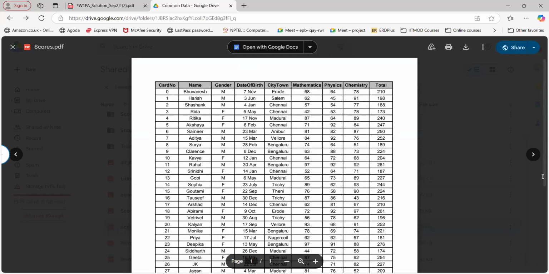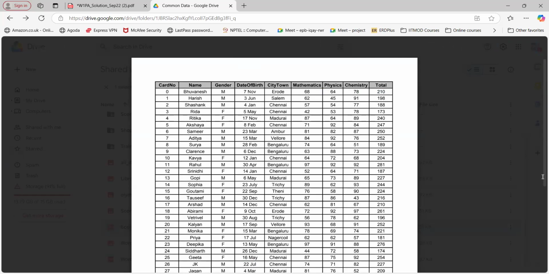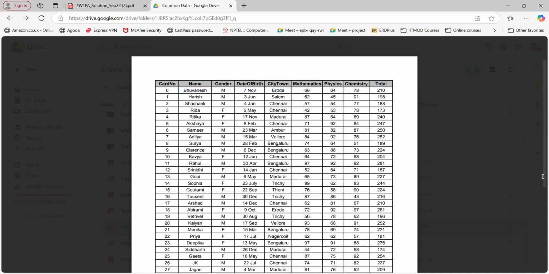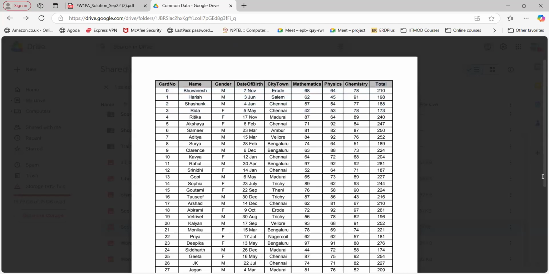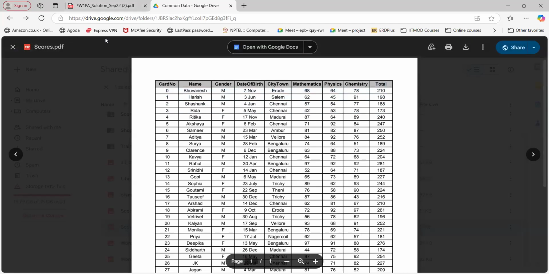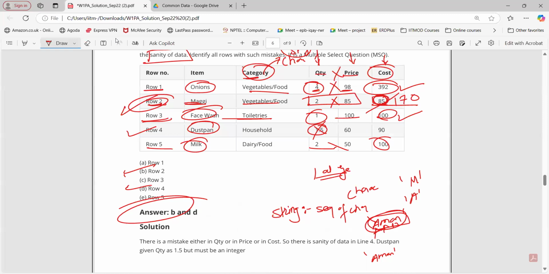Again, the total of these 3 marks should be this one, right? If that is not following the total, then it is not following sanity of data, not following the structure of a table, right? So this is what sanity of data is. So if you see, answers B and D are the correct ones here.